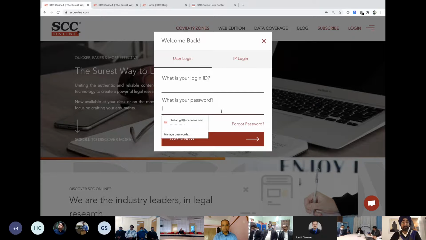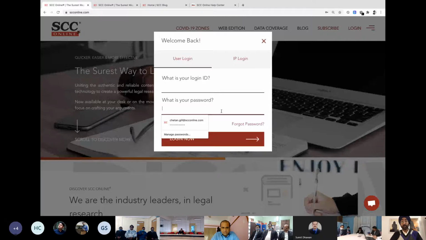So my request would be that the password that you've received on your IDs, try logging in with it once. Once you log in for the first time, it will ask you to reset your password. The password which is given to you is a temporary password. So you put it in over there, and it will automatically ask you to change your password, so you have to change your password over there.